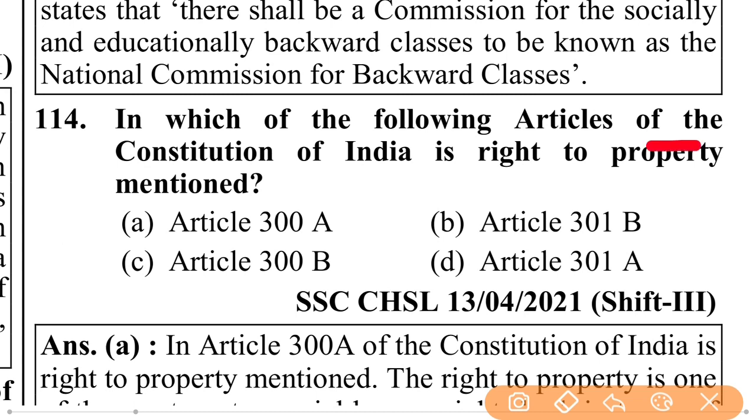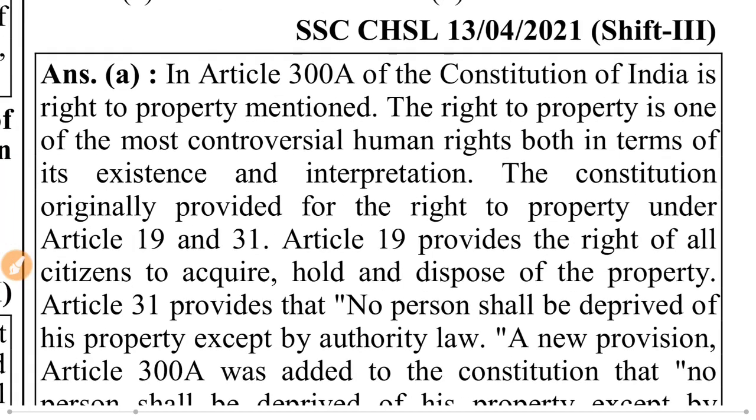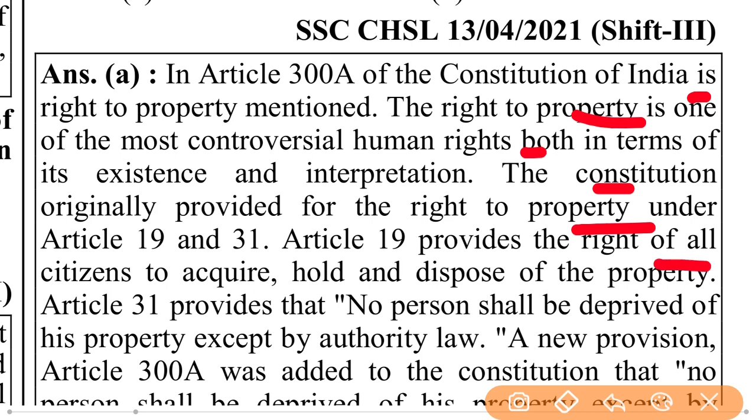In which of the following articles of the Constitution of India is the right to property mentioned? Article 300A. The right to property is one of the most controversial human rights, both in terms of its existence and interpretation. The Constitution originally provided for the right to property under Article 19 and 31. Article 19 provided the right of all citizens to acquire, hold and dispose of property. Article 31 provides that no person shall be deprived of his property